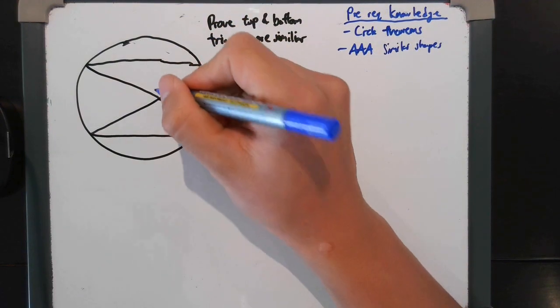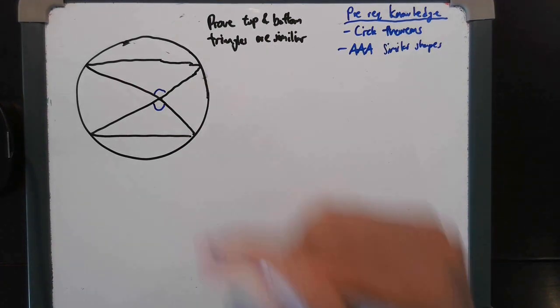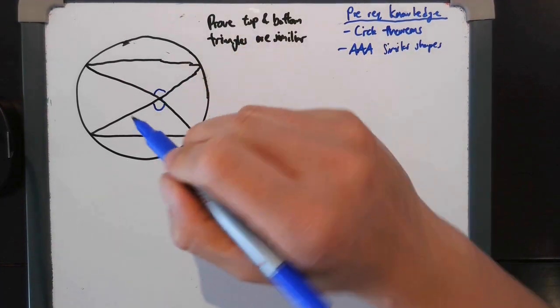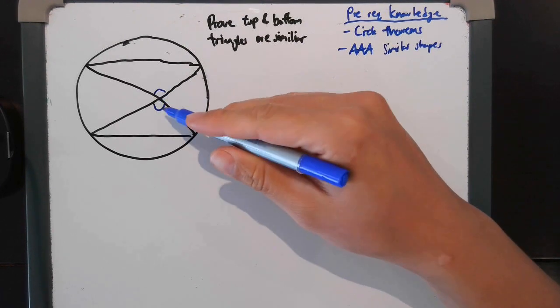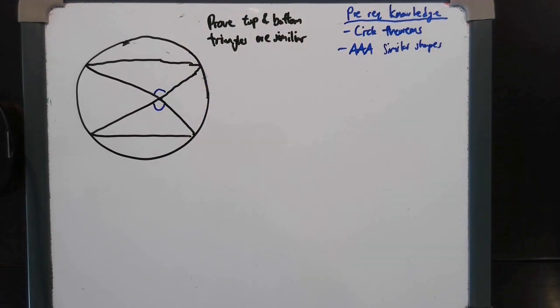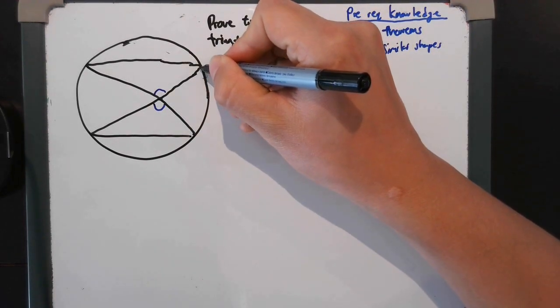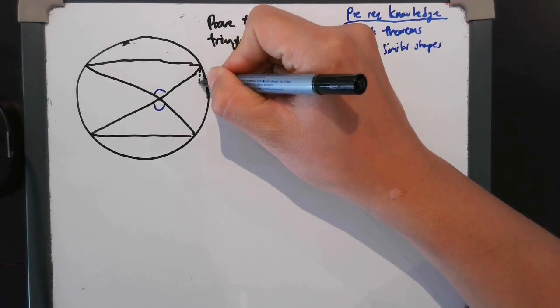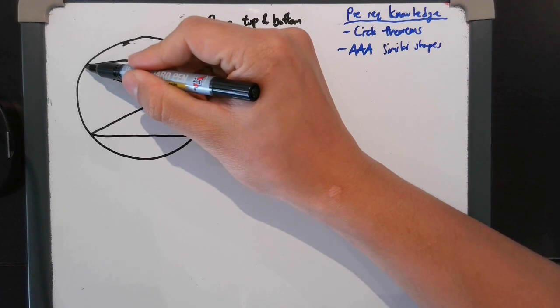Okay, so the first one is pretty simple, where most of you will probably get at least these marks: vertically opposite angles are identical, okay? So these 2 are the same, so blue and blue are the same. Okay, so in black, I'll try and draw 2 chords, as both these points are touching the circumference of a circle. So this, in a dotted line, is a chord, and likewise here.